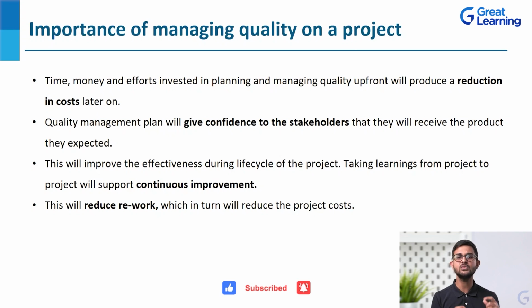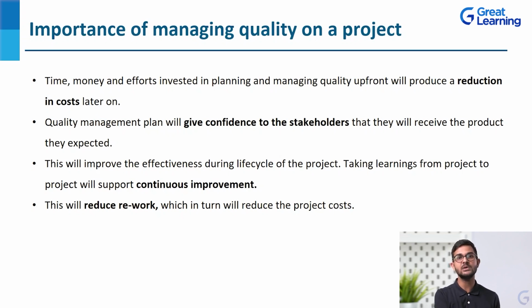Then this will improve the effectiveness during life cycle of the project. Taking learnings from project to project will support continuous improvement. If you are planning for quality in a particular project, it is never going to make sure that the quality will be the best for that particular project. Sometimes things can work out and sometimes things may not work out.